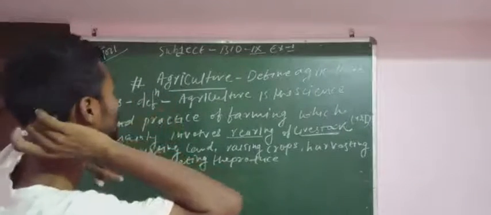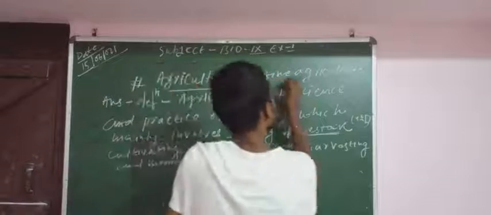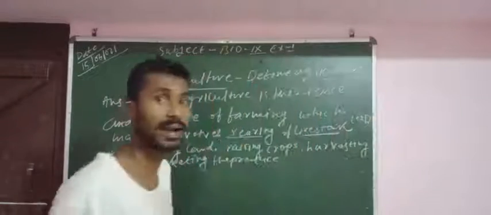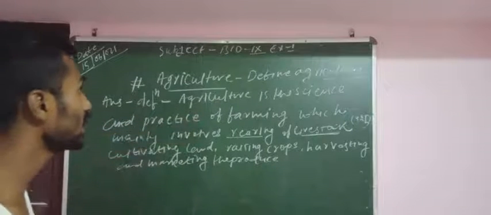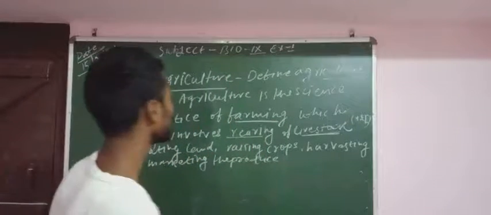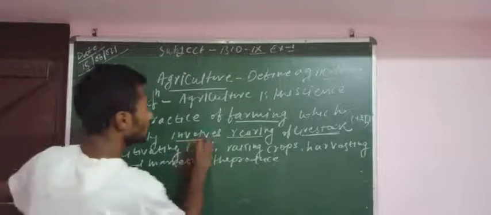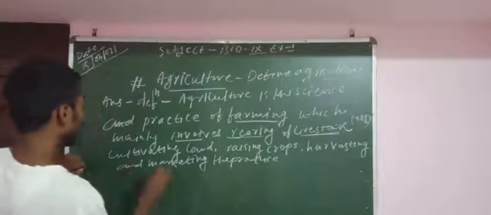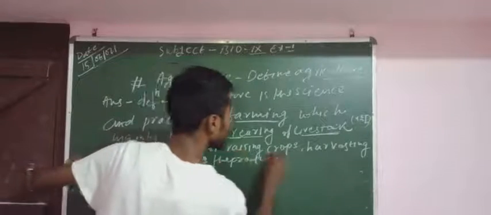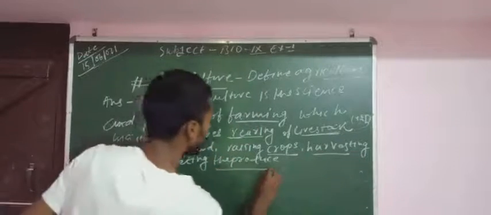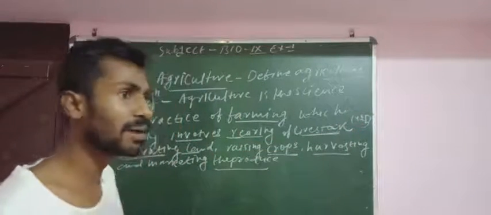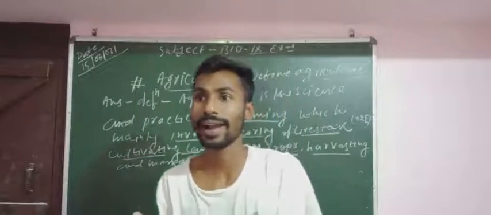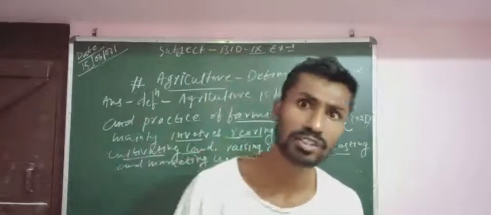The first one is agriculture. The question may be: define agriculture. Agriculture is the science and practice of farming, which mainly involves rearing livestock, cultivating land, raising crops, harvesting and marketing the produce. Agriculture is the combination of multiple farming activities.